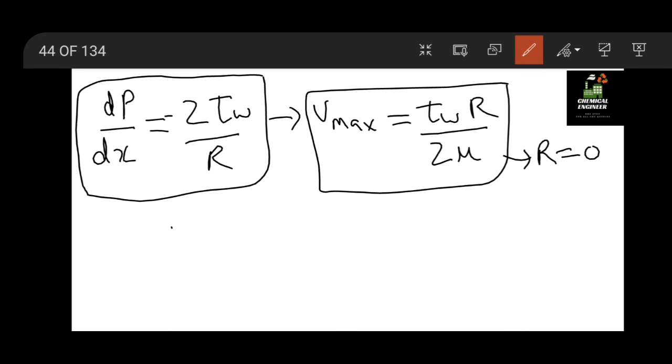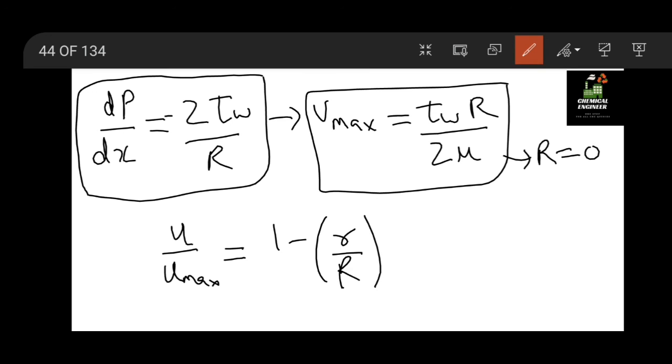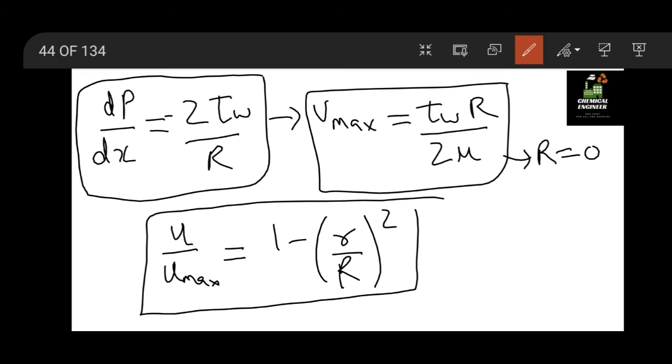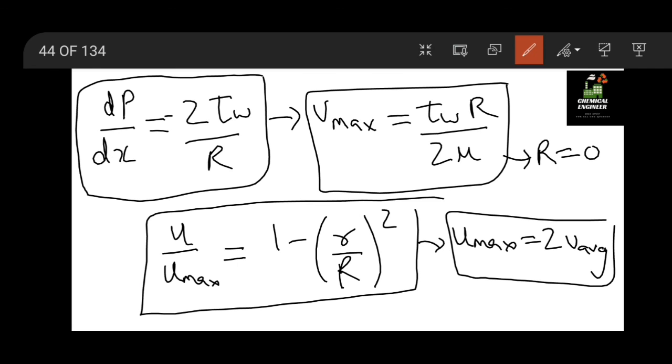The relation you have to remember is u by u max equal to 1 minus r by R whole square. And from this, u max equal to 2 times u average. So these four relations you have to remember directly.